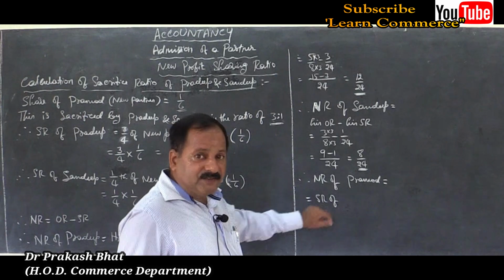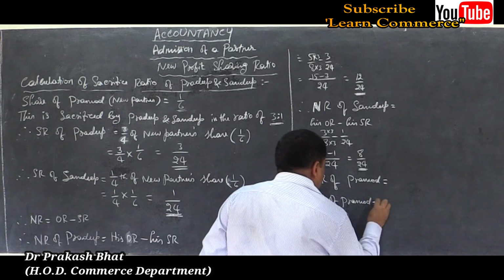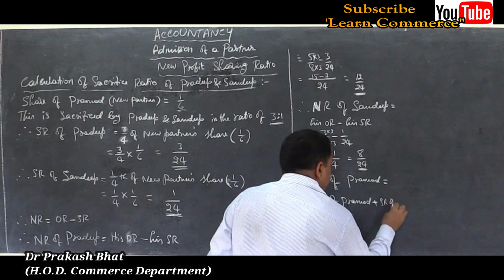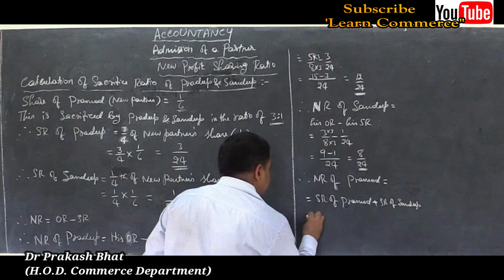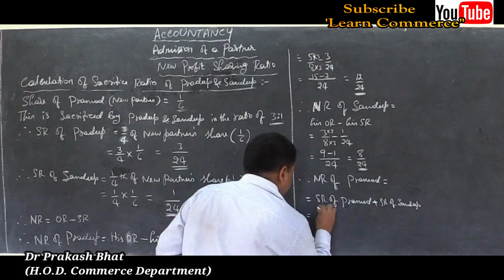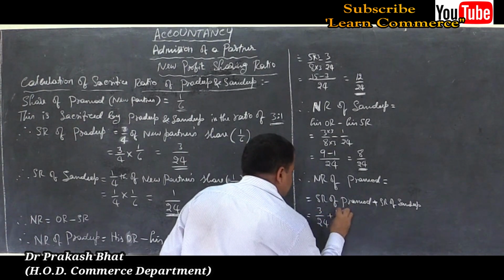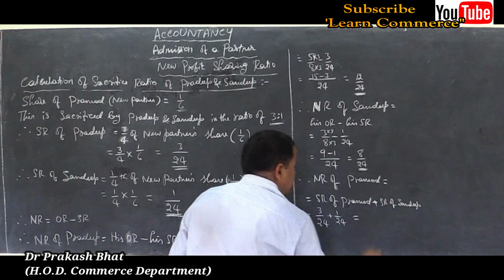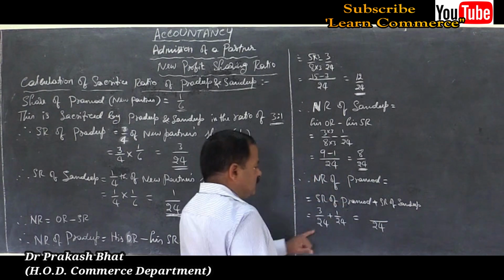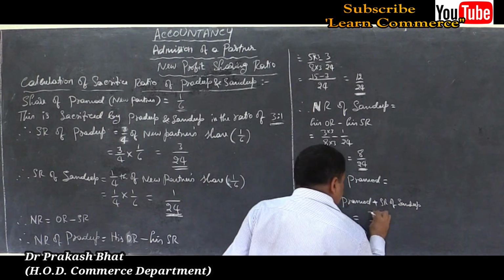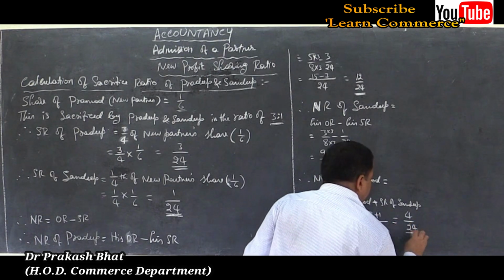Or we can calculate like this. SR of Pramod plus SR of Sandeep is equal to how much? 3 by 24. 3 by 24 plus 1 by 24 is equal to, 24 remains as it is because the denominators are equal, 3 plus 1 is equal to 4 by 24.